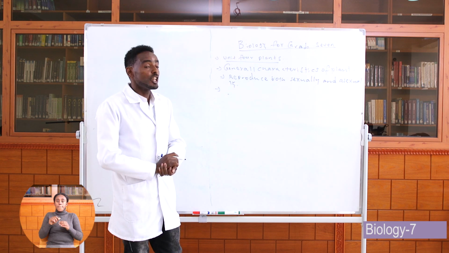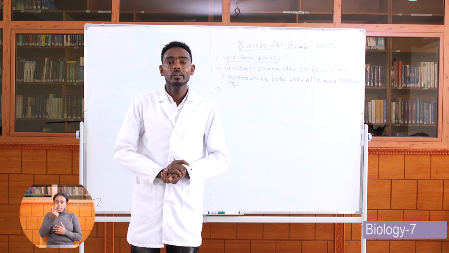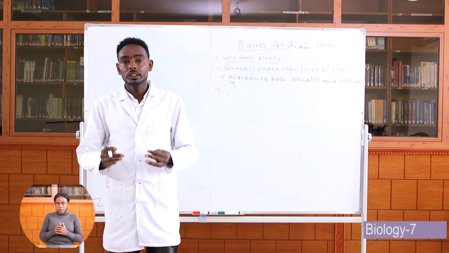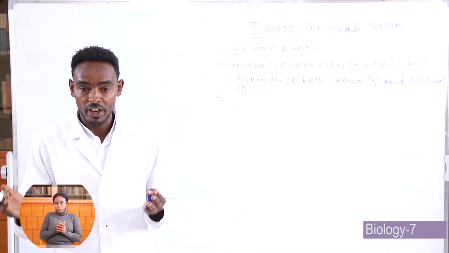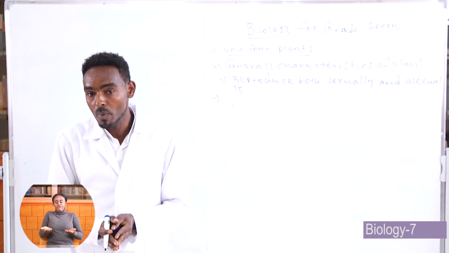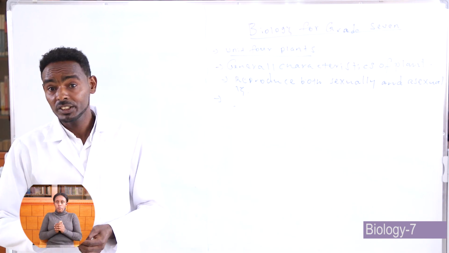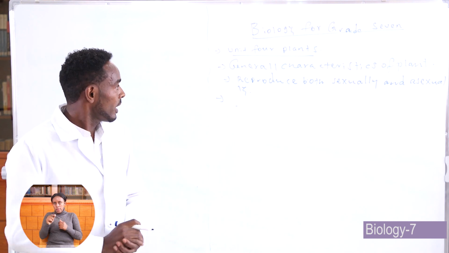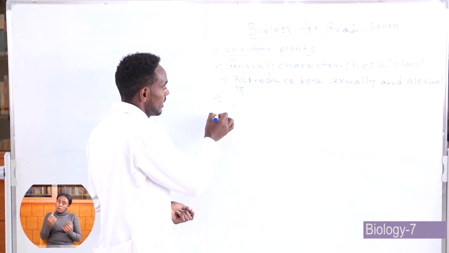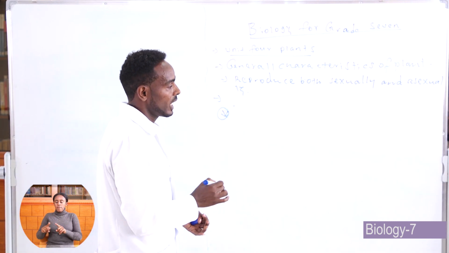plants have a cell wall which is made of cellulose. This means their cell wall is made up of cellulose. They store their excess food in the form of starch. Plants are different from animals in this way. And now we see the diversity of plants.